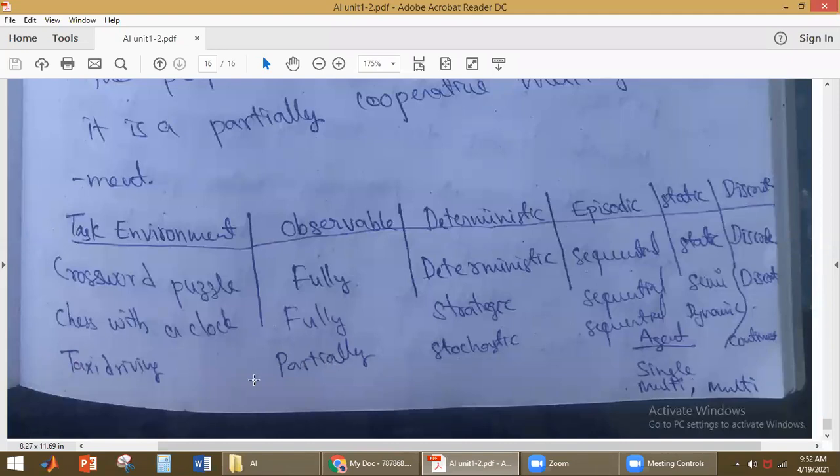Now we discuss taxi driving. In taxi driving, it is partially observable, because it cannot predict what is going on; some of the information it will not get. Since it is partially observable, it is also stochastic.